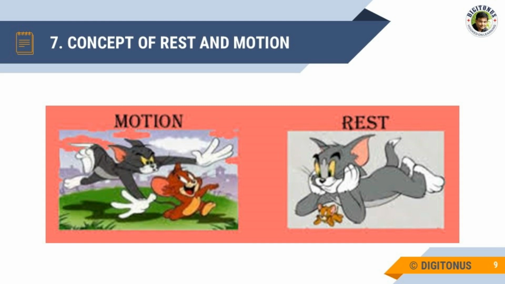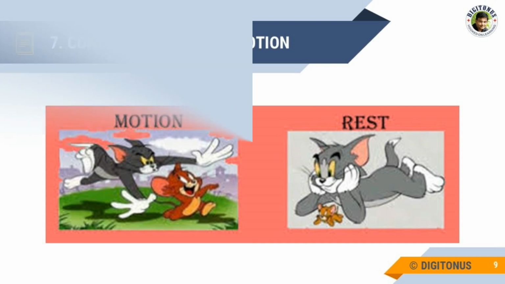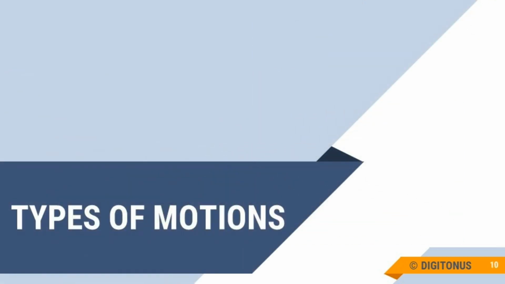See, rest and motion are relative terms. It means an object that appears to be in motion in relation to one observer may appear to be at rest in relation to another observer. So that is why rest and motion are known as relative terms. Now let us study about different types of motions one by one.